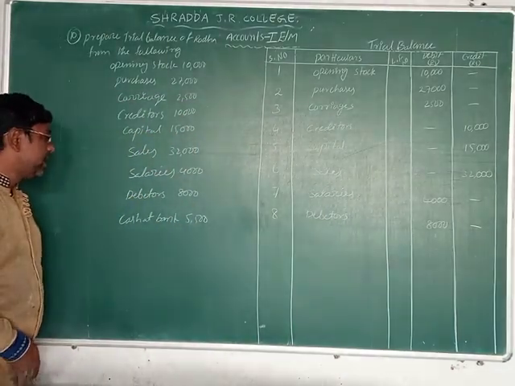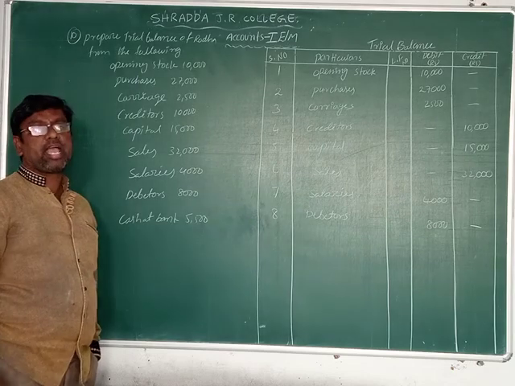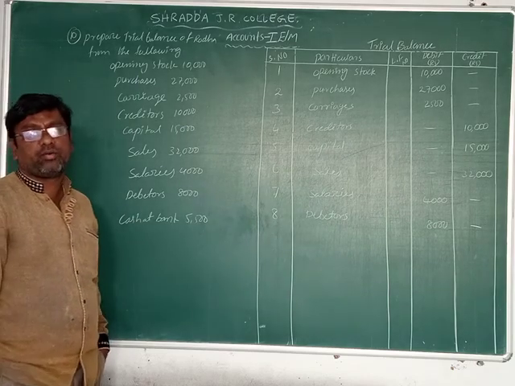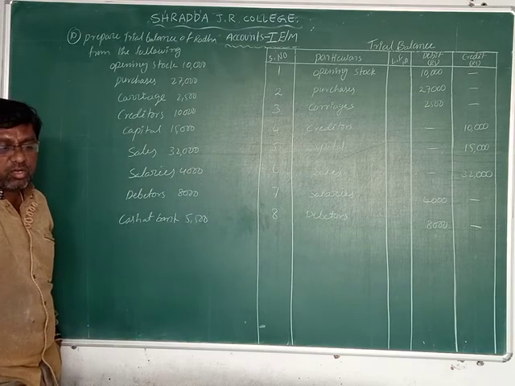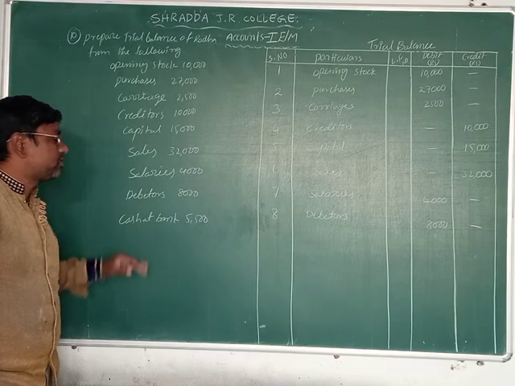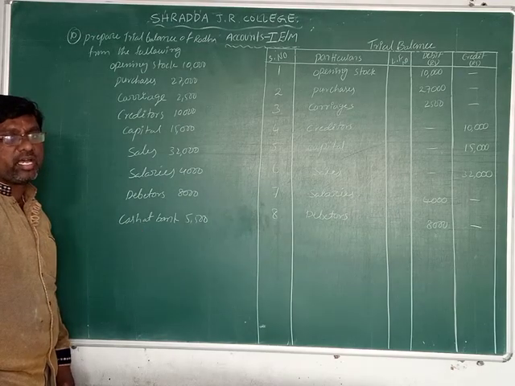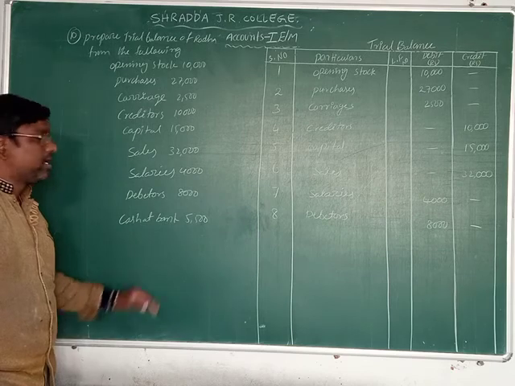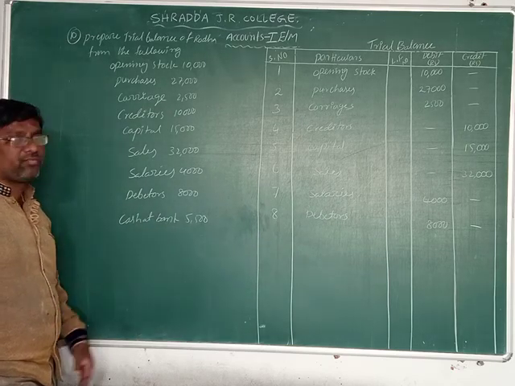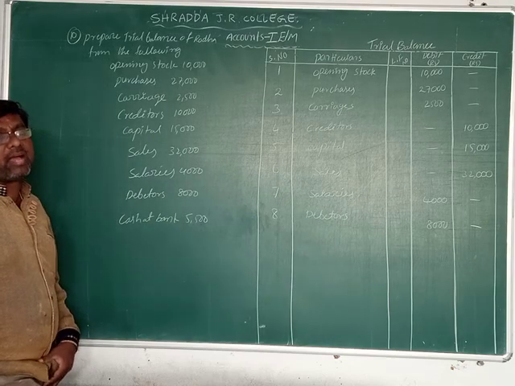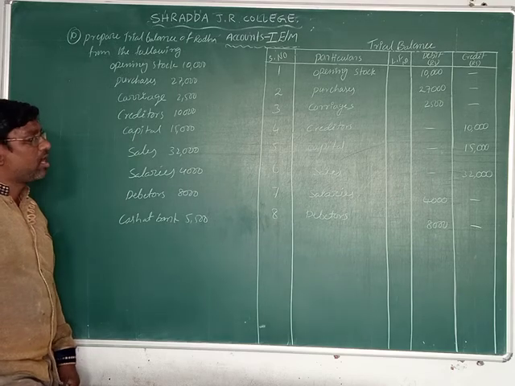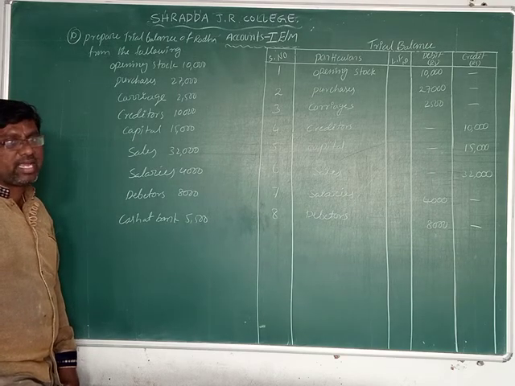And finally cash at bank. Cash at bank means we deposit the cash amount in the bank, so the bank receives the cash amount. The bank has 5,500 rupees now. The bank is an artificial person. This amount is an asset for the business. Now all assets we record on which side?